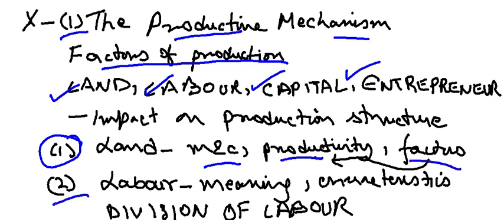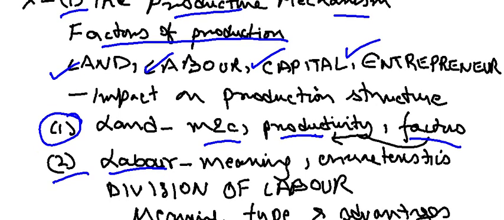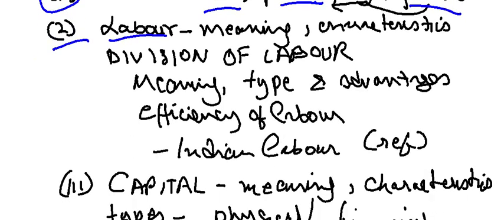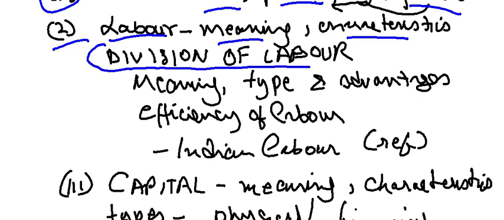Next point you have is labor. Labor, as we understand, is people who work in a factory or in any kind of productive process. Here you have to know the meaning of labor, characteristics of labor, and the most important part, the concept of division of labor, which is very important.